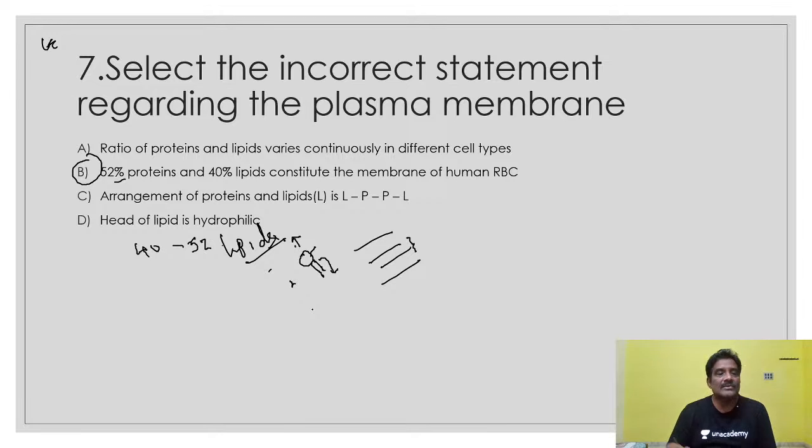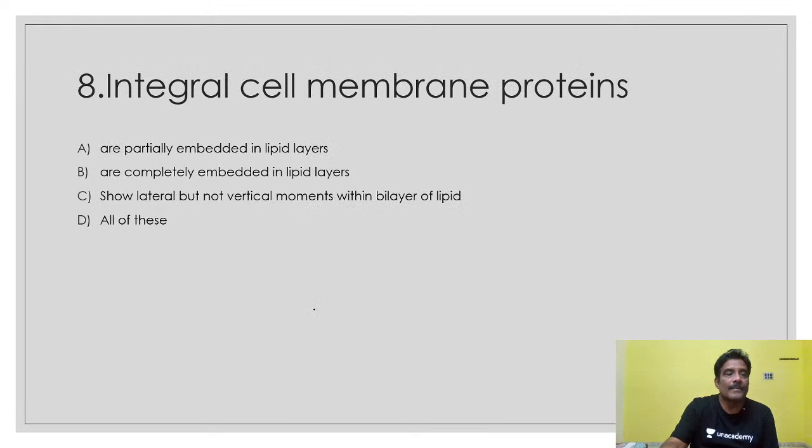And next, coming to another bit here. Integral cell membrane proteins, partially or completely embedded in lipid layers, show lateral but not vertical movements within the lipid bilayer. What is the right option here? The right option is all of these. Integral proteins are carrier proteins, completely or partially embedded in the lipid layer like this.